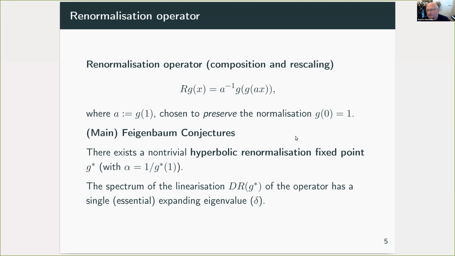And Feigenbaum made a number of conjectures about this operator that help to explain the universality, the chief ones of which are that the operator has a non-trivial fixed point in a suitable space of functions, that this fixed point is hyperbolic, and that the spectrum of the linearization has essentially one expanding eigenvalue.